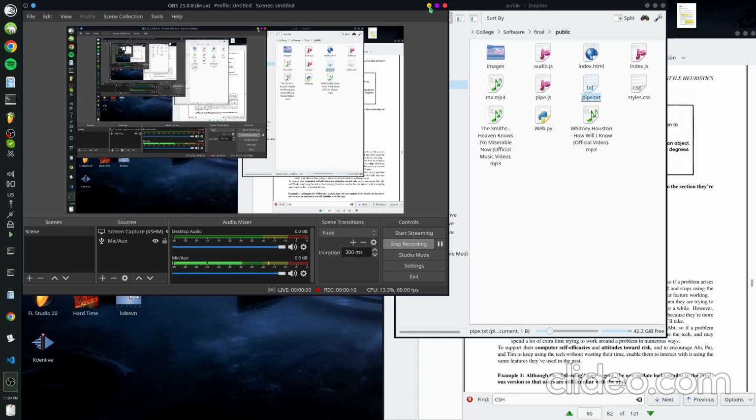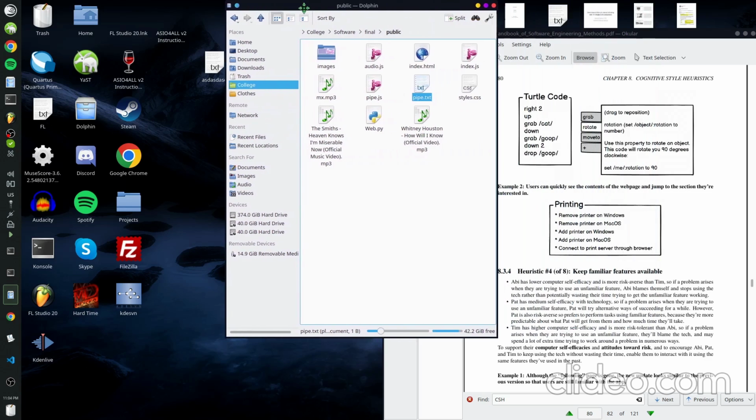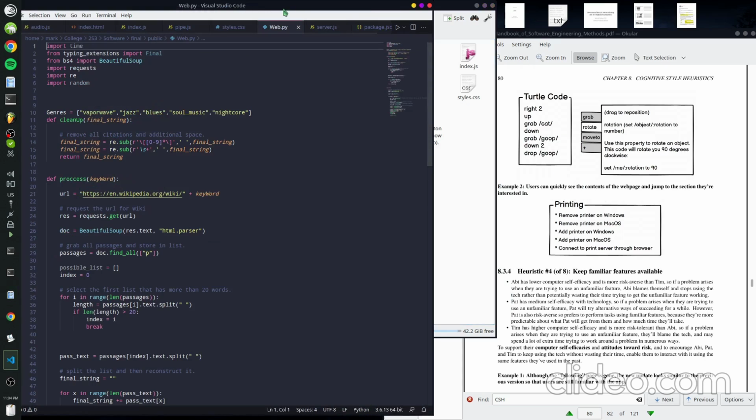I'm just going to show how the microservice works first. So basically, the microservice is a Wikipedia scraper, and it takes in keywords. So this is Desmond's microservice here. I already have all this open.